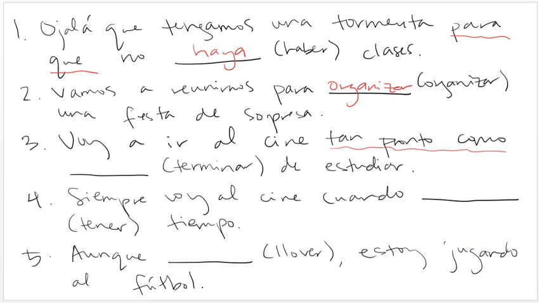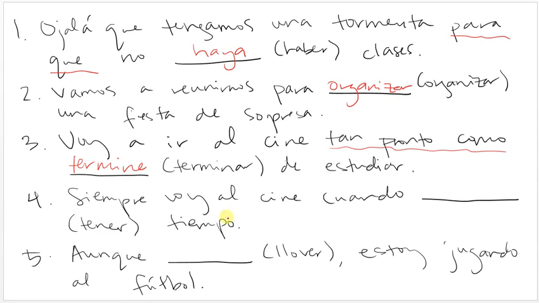So if I have something that has not happened yet, and one of these conjunctions, I have to use a subjunctive. So voy a ir means I'm going to go to the movies, which means I have not gone to the movies yet, so I do use a subjunctive. Voy a ir al cine tan pronto como subjunctive termine de estudiar.